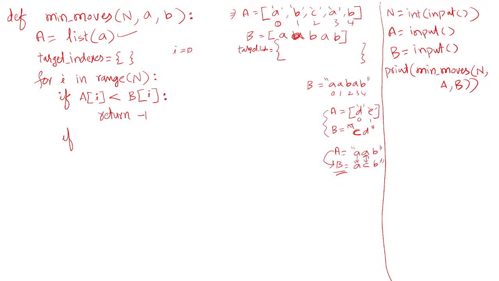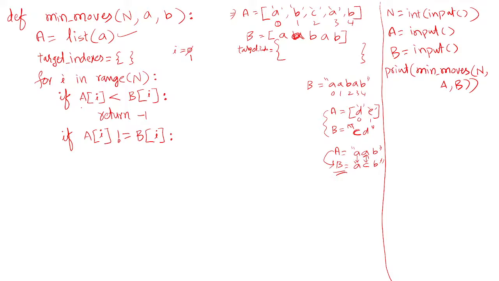So I'll check here: if A of I is not equal to B of I, that means both are not matching. In this case, A of 0 not equal to B of 0, no, both are matching. Then it goes up and checks the next character, I becomes 1 here.